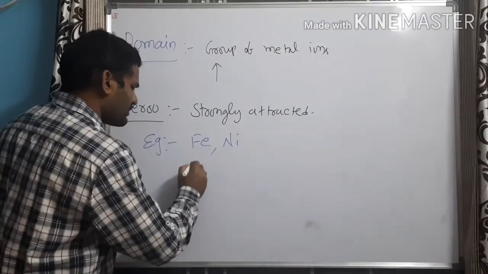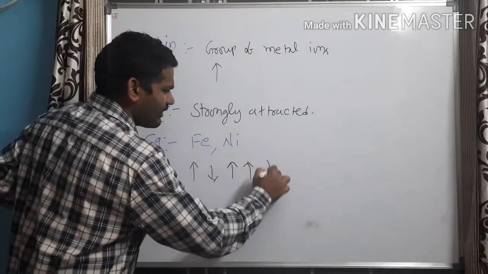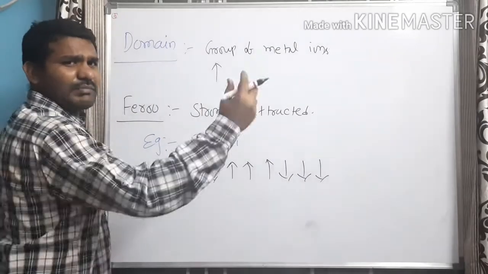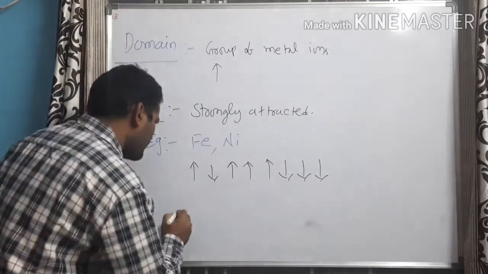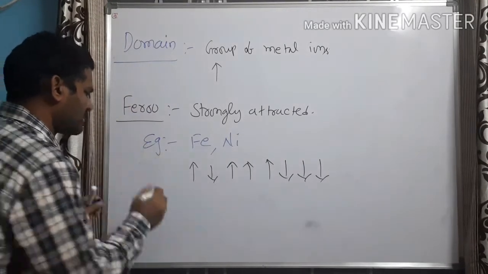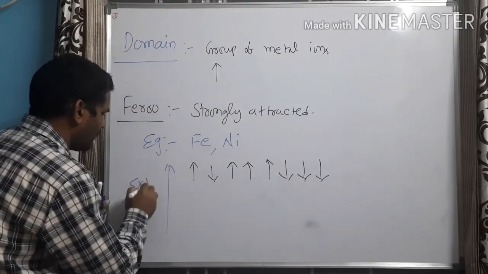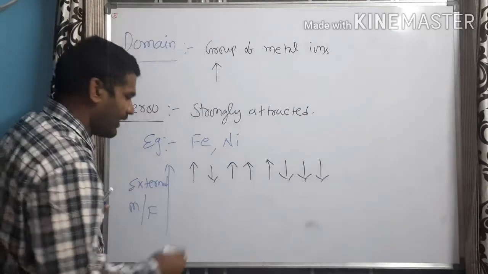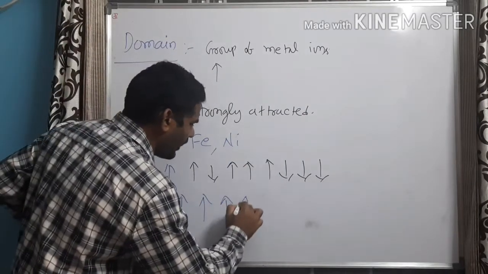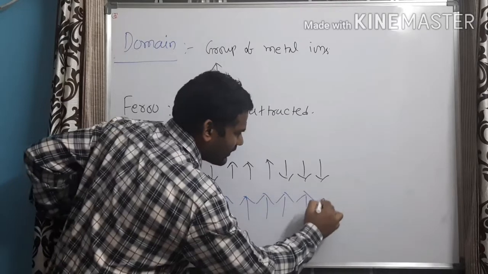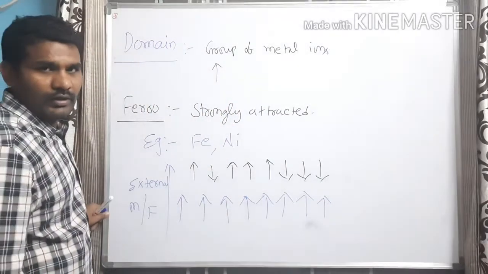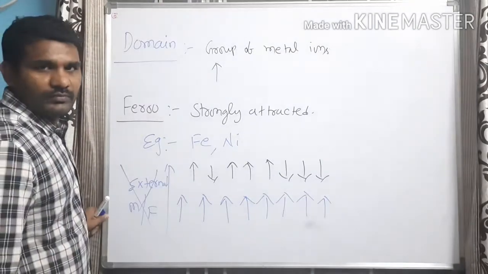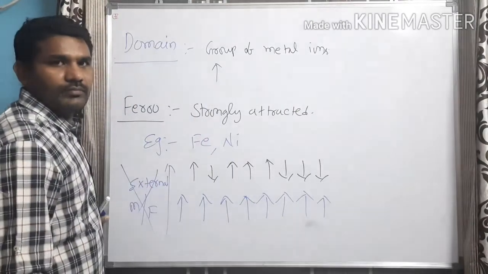In general, these domains are aligned in different directions. But whenever an external magnetic field is applied, let us consider in this direction I had applied the external magnetic field, all the domains are aligned in the direction of magnetic field. What happens means, even if you remove this external magnetic field also, they attract the other substances.